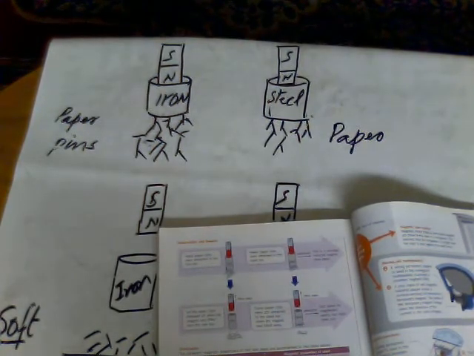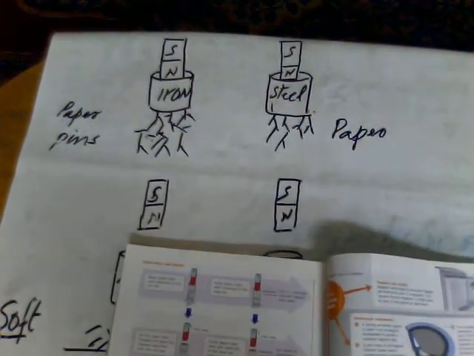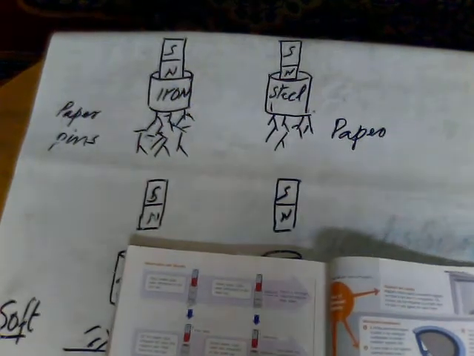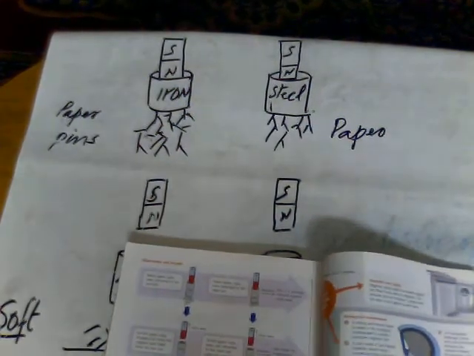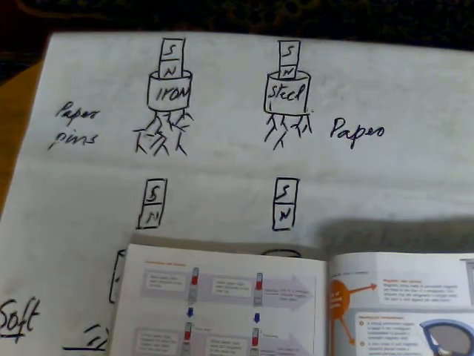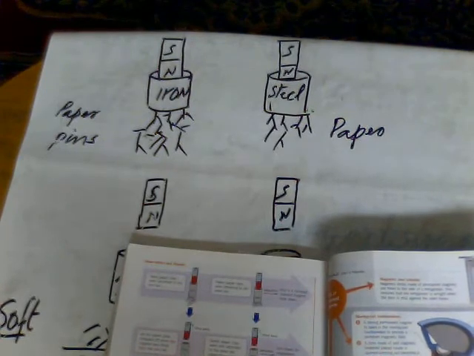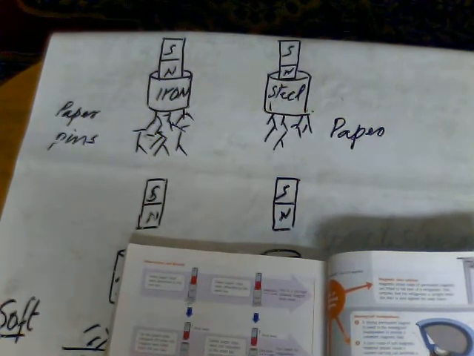Some of the uses in our daily lives are given in your book on page 399: moving coil loudspeaker, moving coil ammeter, and these are the normal uses in our life.